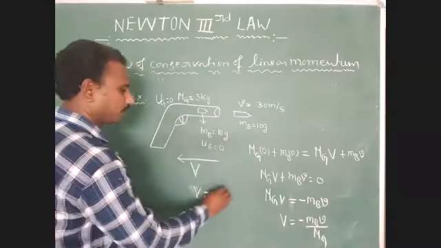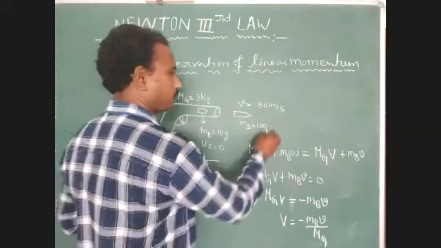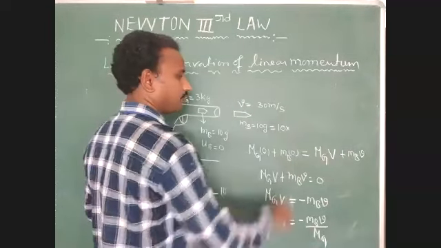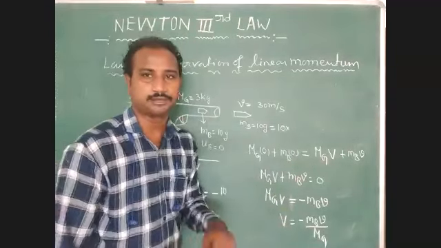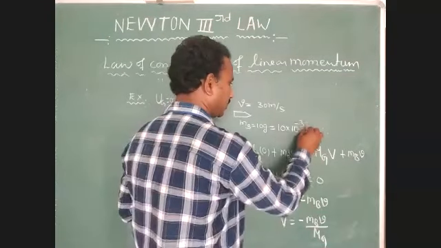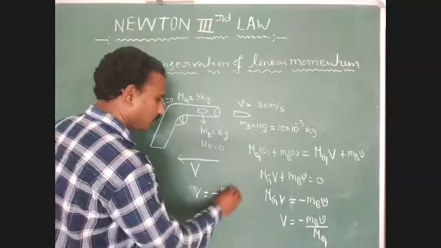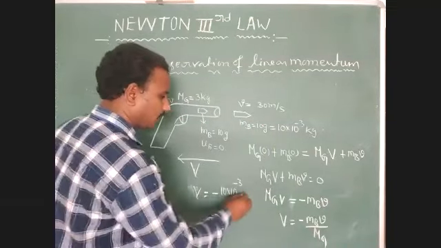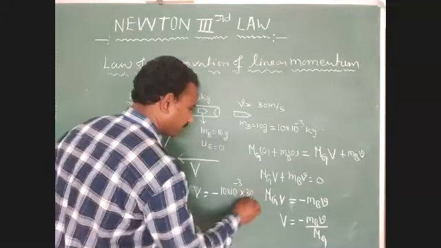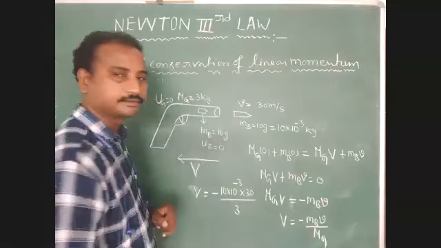Capital V equals minus mb value. The mass of the bullet, how much is given? 10 grams, converted into kg. 1 gram equals how many kg? 1 gram equals 10 to the power of minus 3 kg. So right here, 10 into 10 to the power of minus 3, into velocity. Velocity, how much? 30 meter per second, divided by the mass of the gun, which is given as 3.